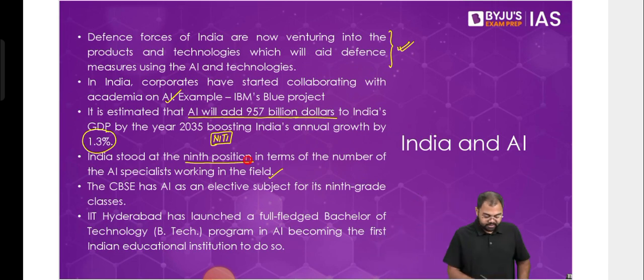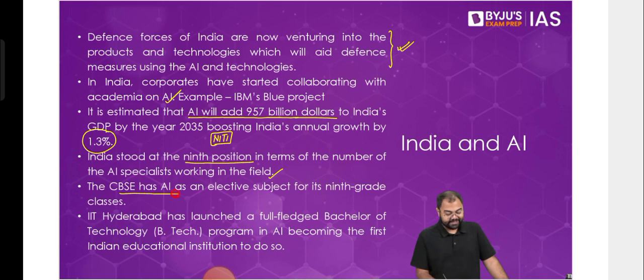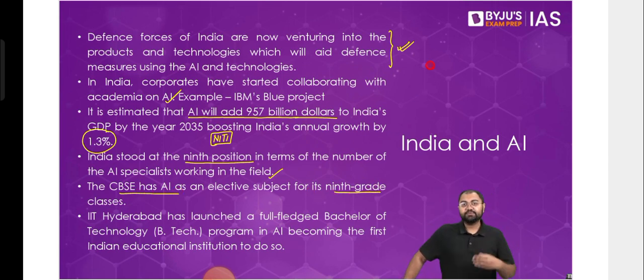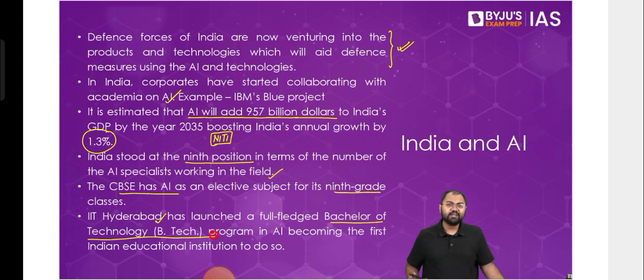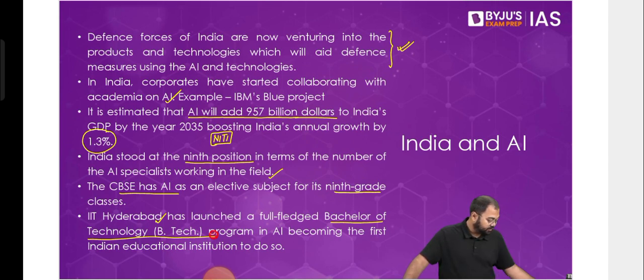So for example, CBSE introduced AI as an elective subject in class 9, as an additional subject, that if you want, you have an option that you can take that subject. Then after that, IIT Hyderabad became the first college in India to provide a full-fledged BTech program in AI. And then a lot of private colleges have also started doing this. Today, you'll find that every good, popular college is providing this.